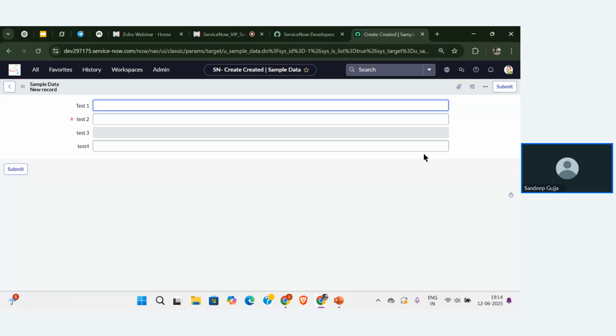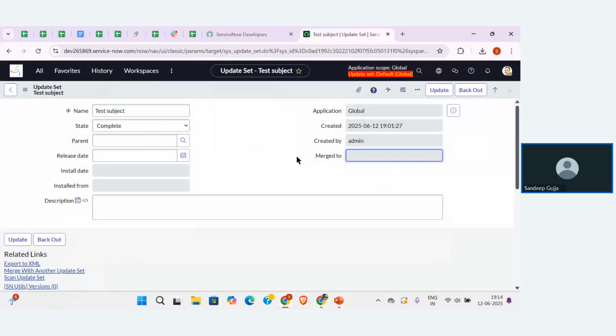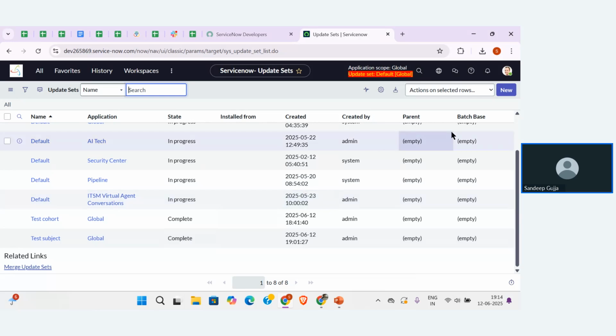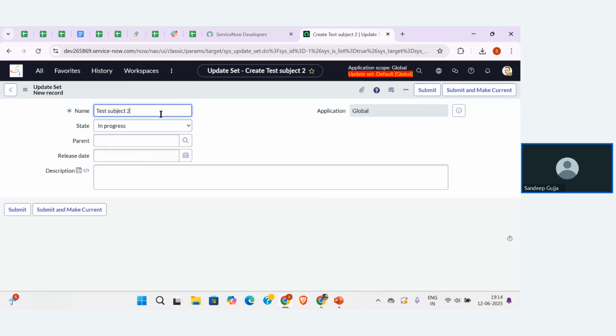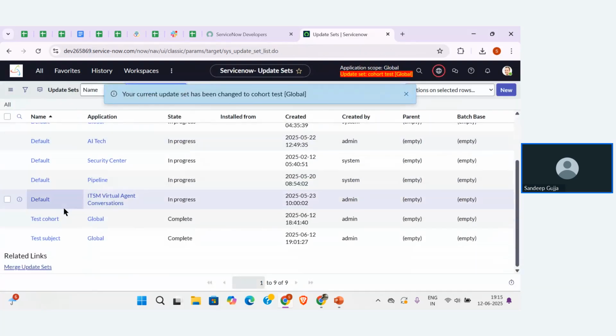So how are we going to do that? Before connecting my instance with the second instance, let me create one more update set and add some configuration in it, and I will show you how that works. Let me click on new. The name of the update set is cohort test. Submit and make current, so that this update set is active and loads the configuration that I have built. Okay, now let me go to the all.